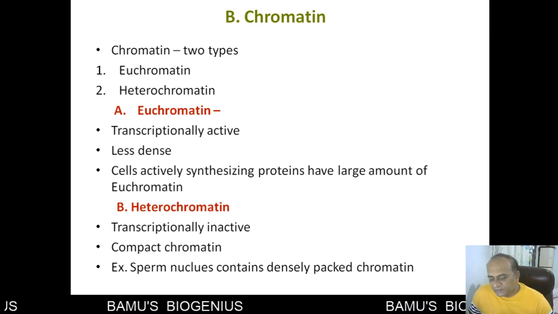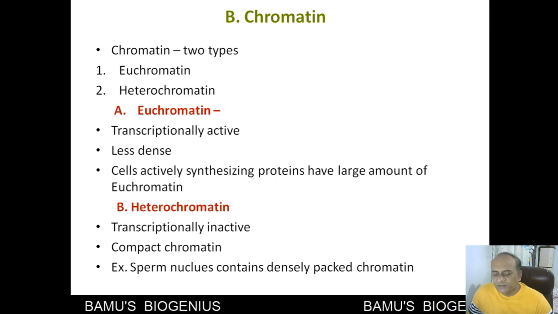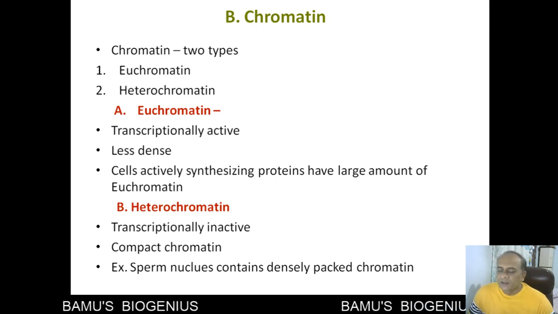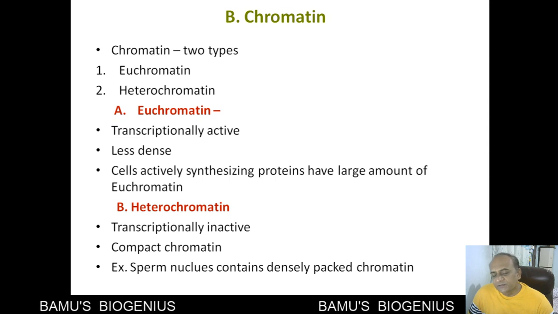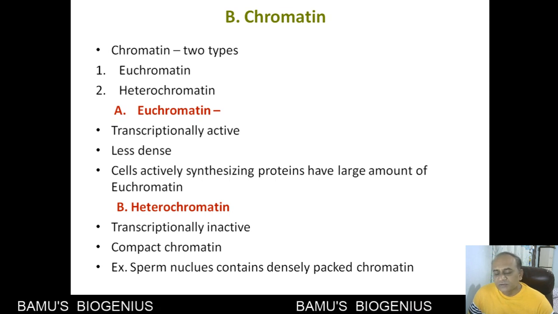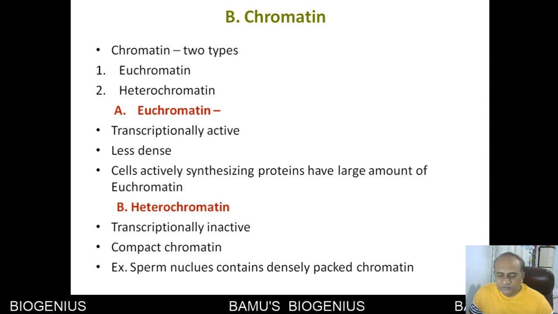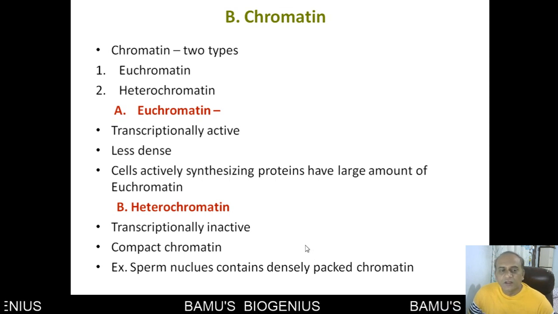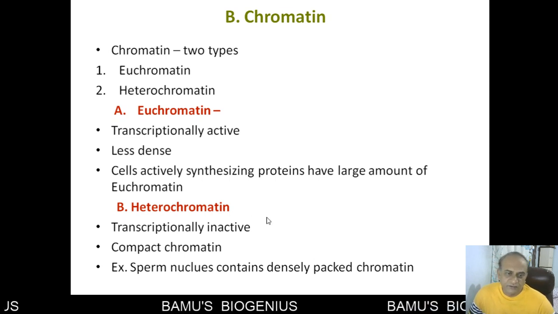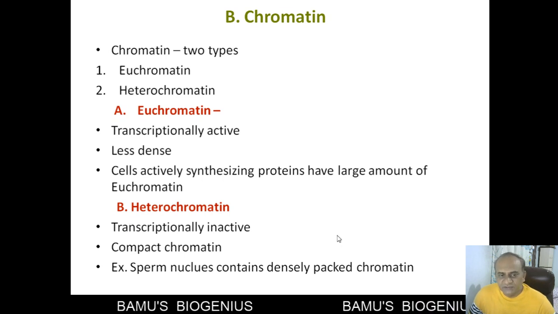It is mechanically very difficult for an mRNA polymerase to bind to the region in a heterochromatin, and that's why it cannot make an mRNA. And if mRNA is not there, naturally there will be no protein. So proteins are not synthesized from the heterochromatin. So that's why it is considered transcriptionally inactive.